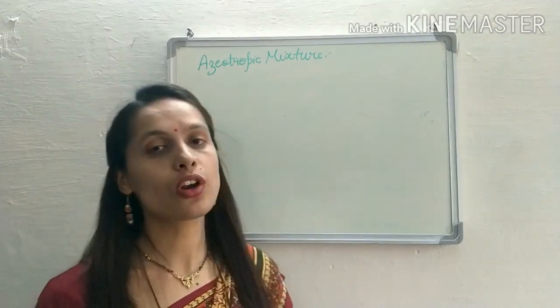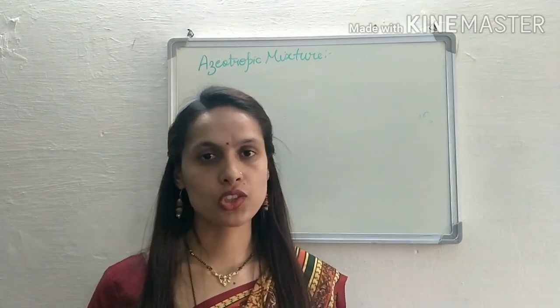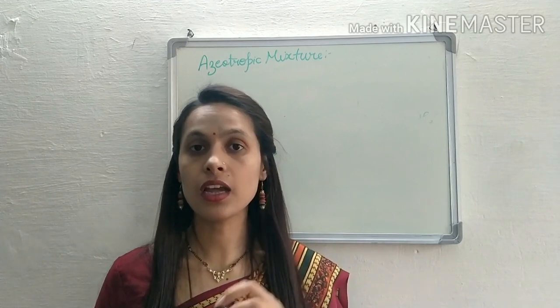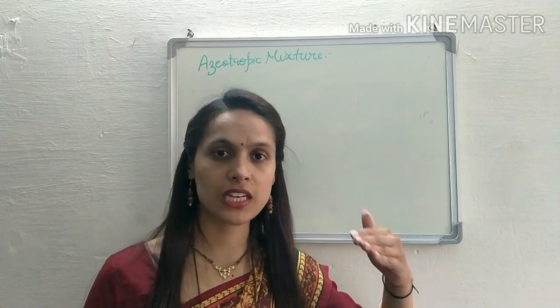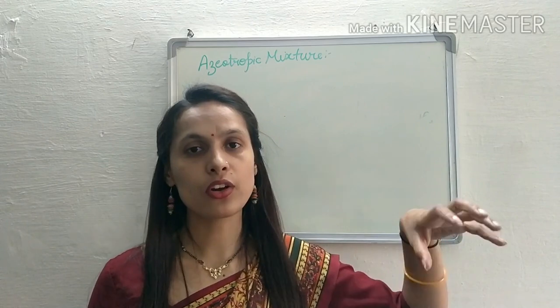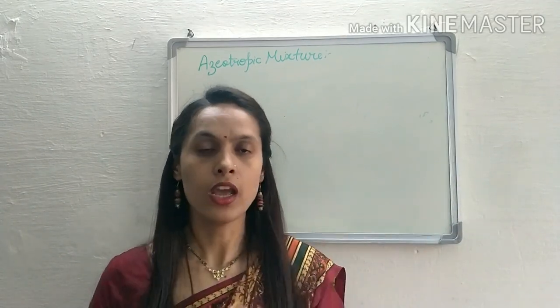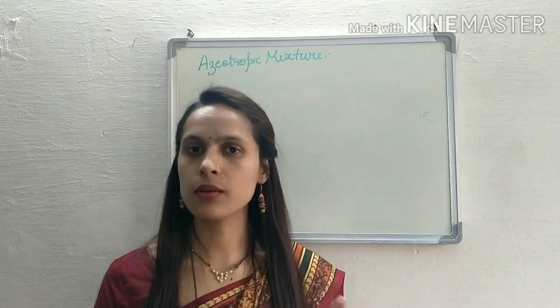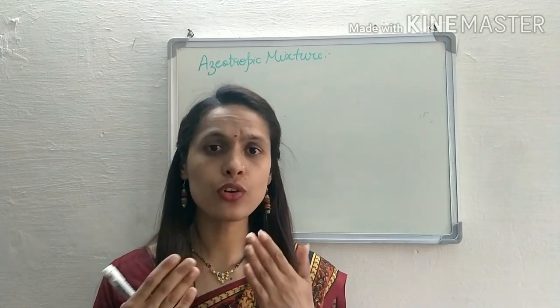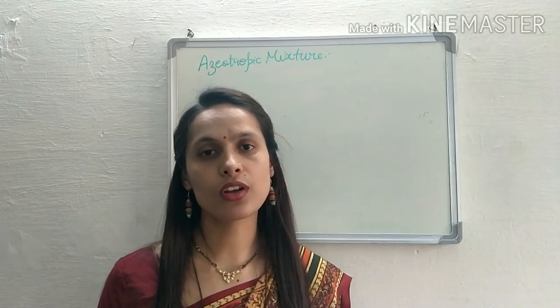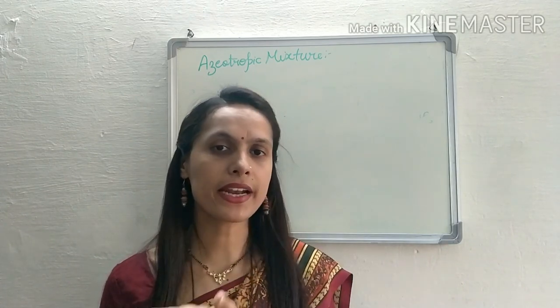Now what are azeotropic mixtures? Azeotropic mixtures are binary solutions, because initially we were talking about liquid solutions also. One solute, one solvent, we know that as a binary solution. And in non-ideal solution we studied azeotropic mixtures, and a non-ideal solution is a combination of liquid and liquid.